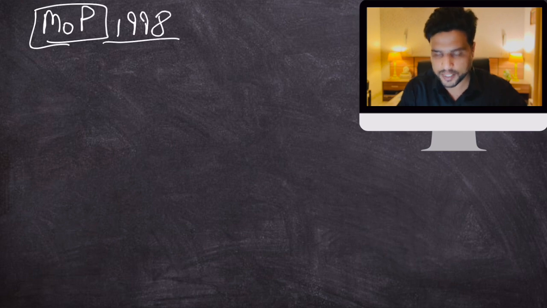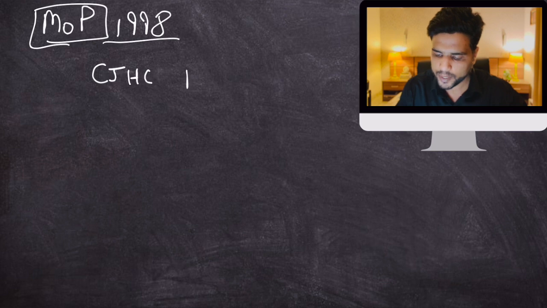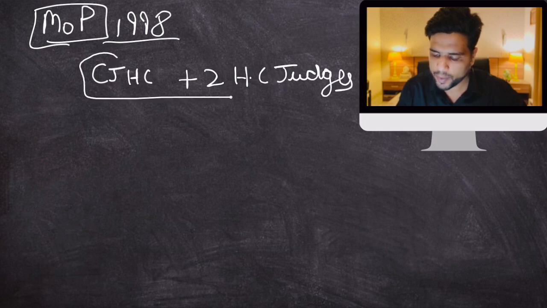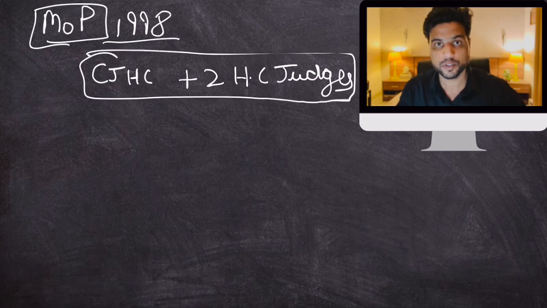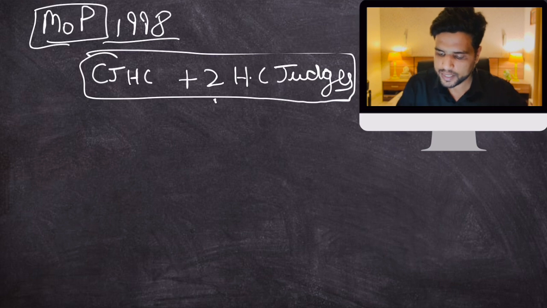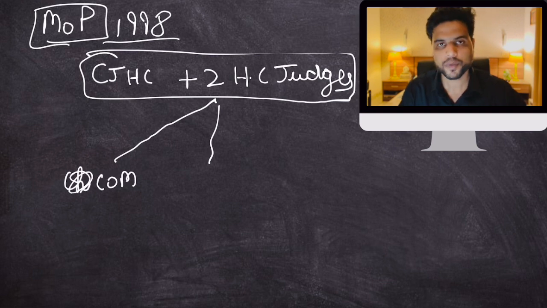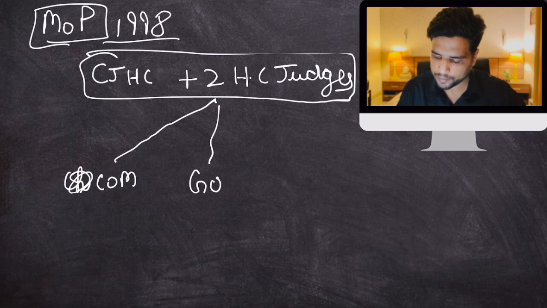The Chief Justice of the High Court plus 2 other High Court judges form a High Court collegium, not the Supreme Court, the High Court collegium. They create a list of candidates. This list of candidates is given to the Chief Minister or Council of Ministers, and the governor.